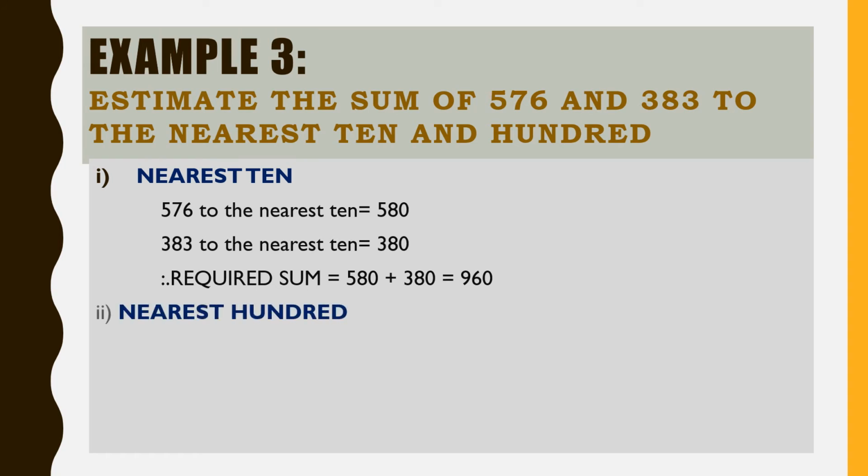Let us see nearest 100. 576 to the nearest 100. So we have 6 in the ones place. So what do we need to do? Add 1 to the tens place.